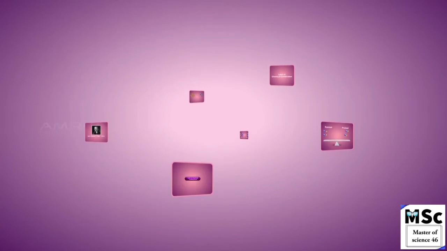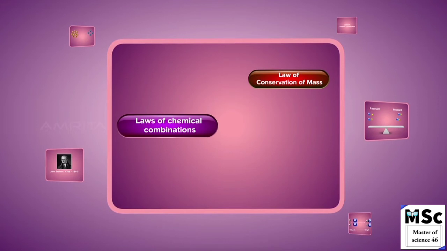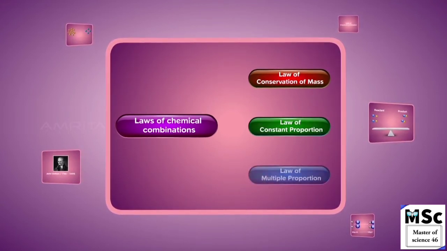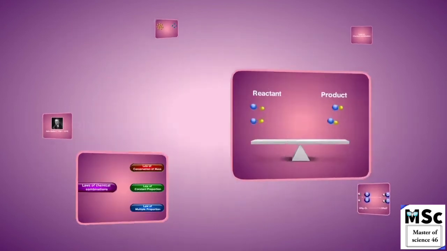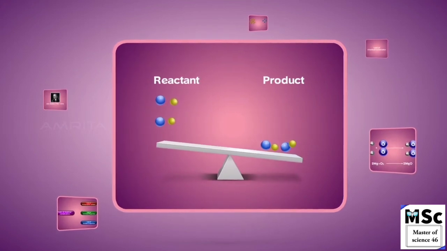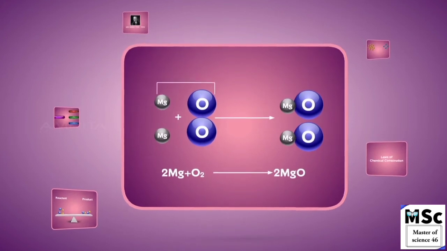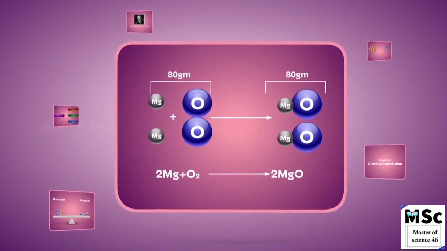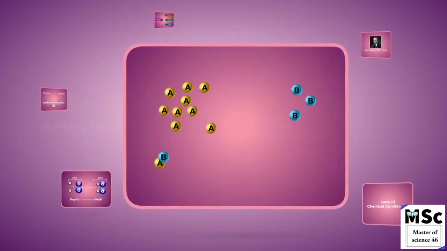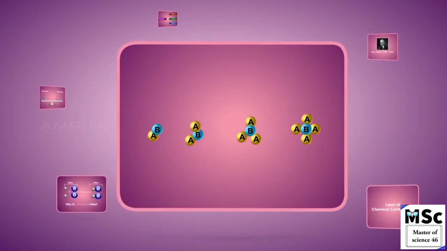Things to remember. Laws of chemical combinations are law of conservation of mass, law of constant proportion, and law of multiple proportion. The mass of the substance produced in a chemical reaction is always equal to the mass of reacting substances. In a chemical compound, the elements are always present in definite proportion by mass. Different masses of one element that combine with the same mass of another element are in the ratio of simple whole numbers.